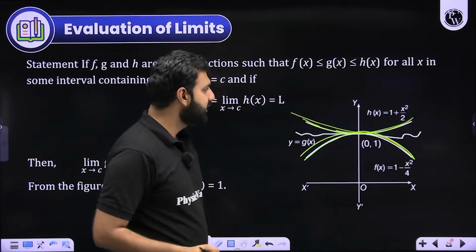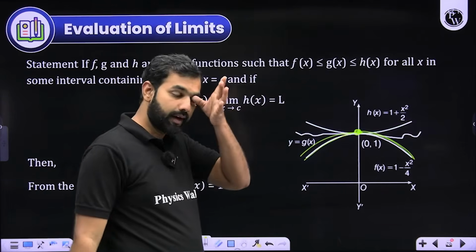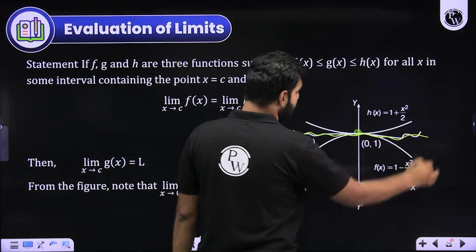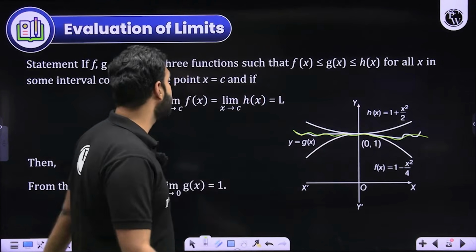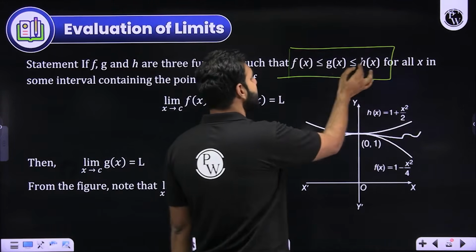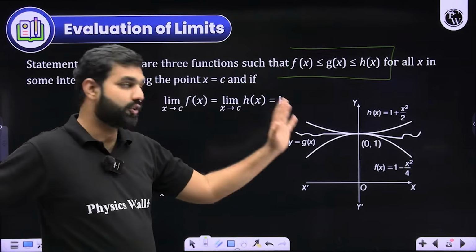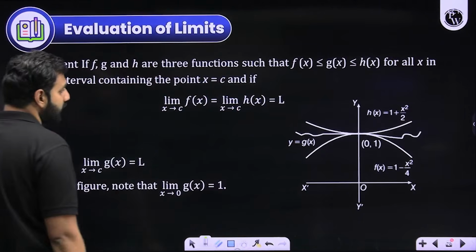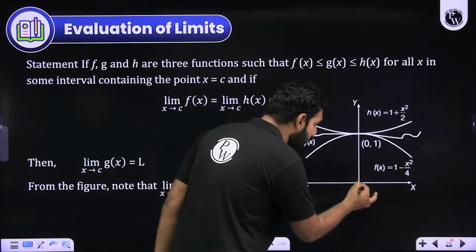And at a certain point, let's say h(x) and f(x) become almost equal. And there is another function, which is g(x). We know that g(x) is always greater than f(x) and always less than h(x). What I'm trying to say is that f(x) is less than g(x) and g(x) is less than h(x). We know this is true for all x in its domain, in some interval.